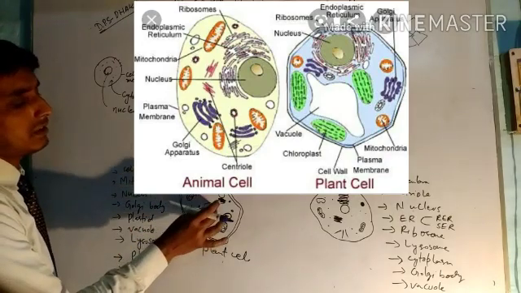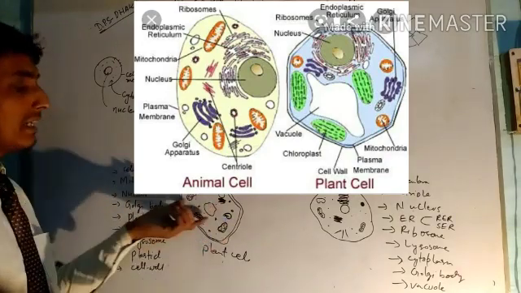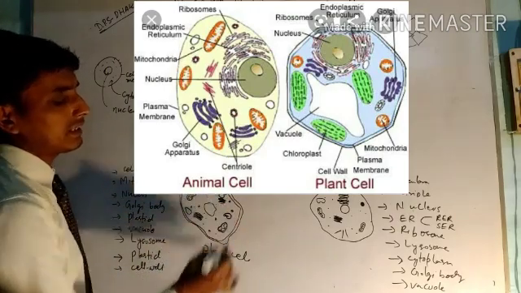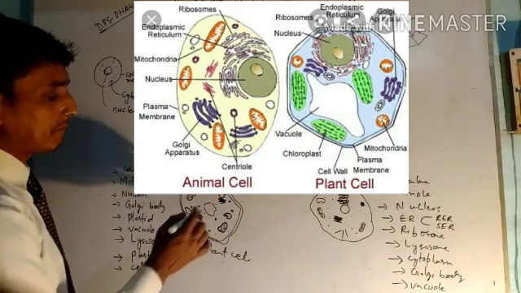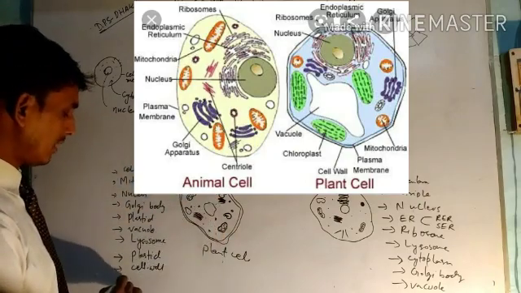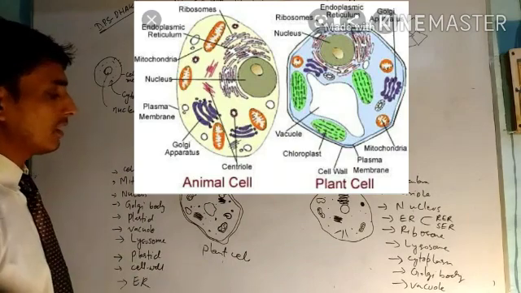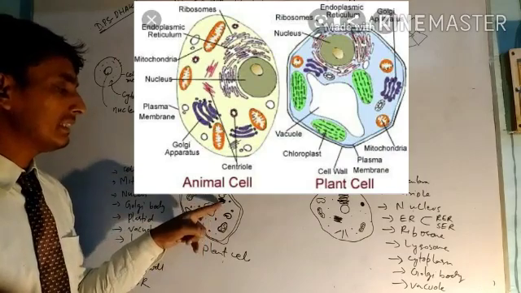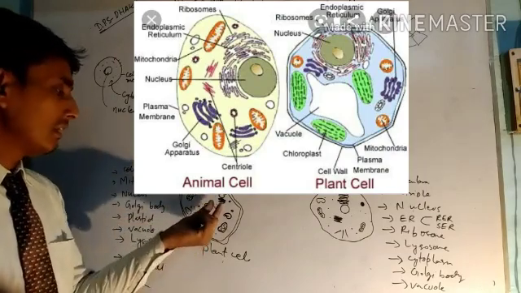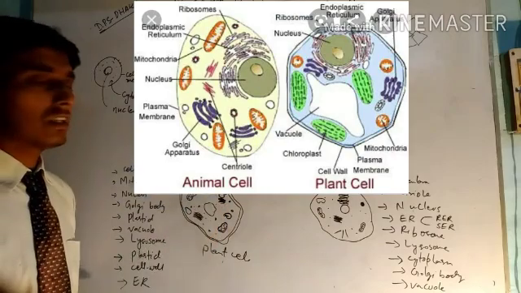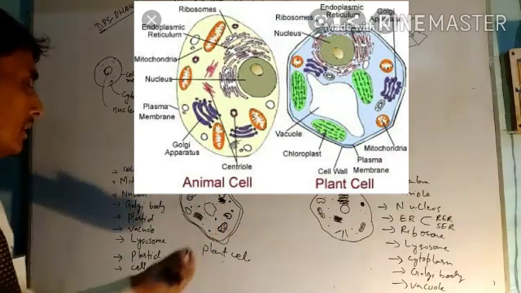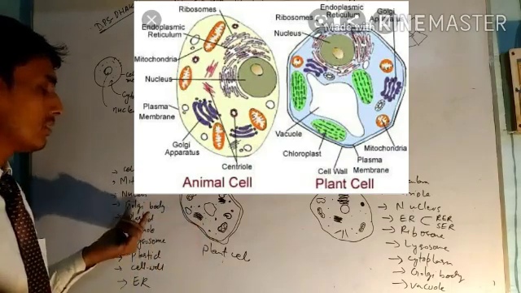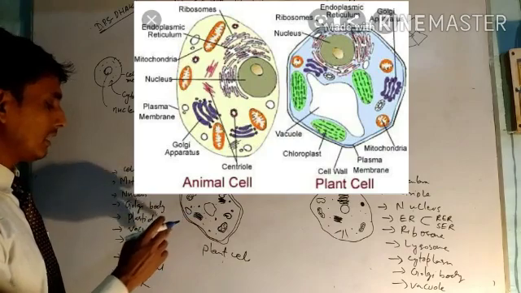Nucleus. The other part is nucleus. This is the nucleus. In plant cell, the nucleus is present at the side. And the other part is the endoplasmic reticulum. So endoplasmic reticulum is attached to the surface of this nucleus, and this endoplasmic reticulum is the structure where the synthesis of protein takes place. The other part is Golgi body. This is Golgi body.